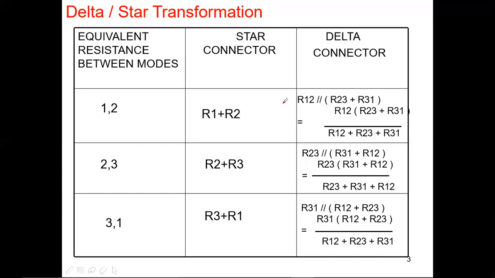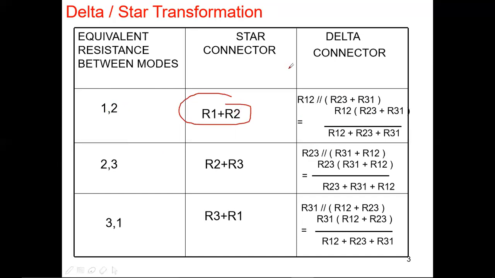I will repeat it again. For the two circuits to be equivalent, the two circuits being star and delta, they are said to be equivalent only when the resistance between any two nodes of the terminals 1, 2 and 3 is the same in both cases. That is the reason I am taking it as an equivalence.